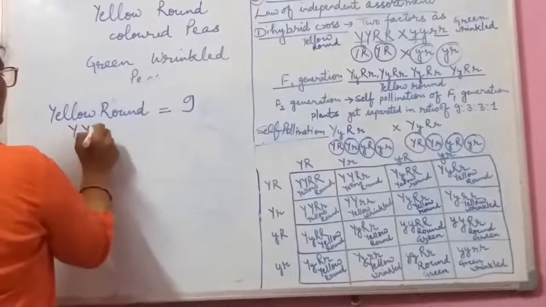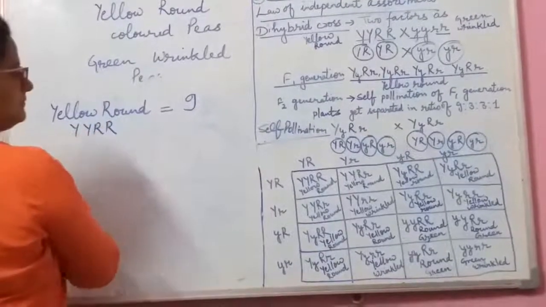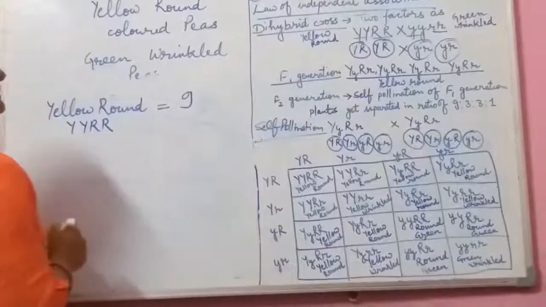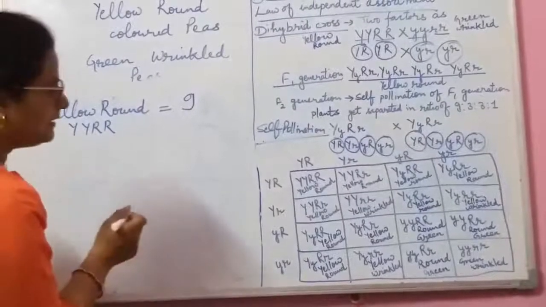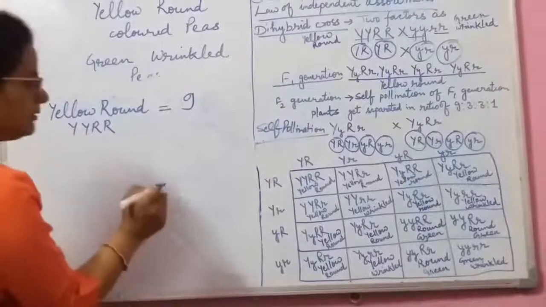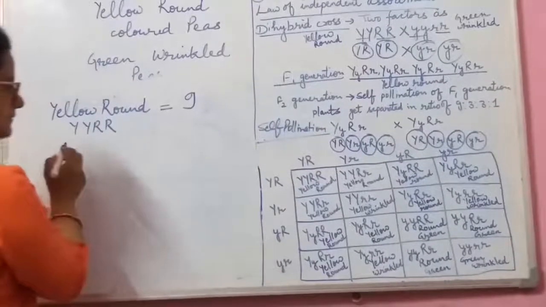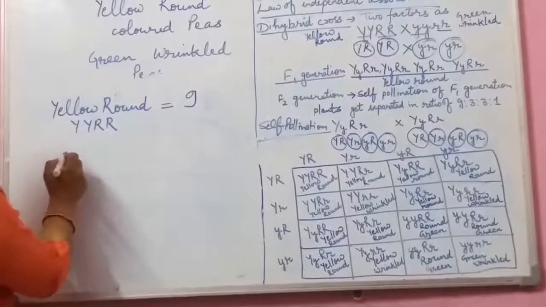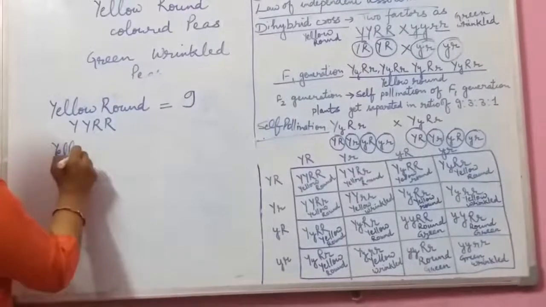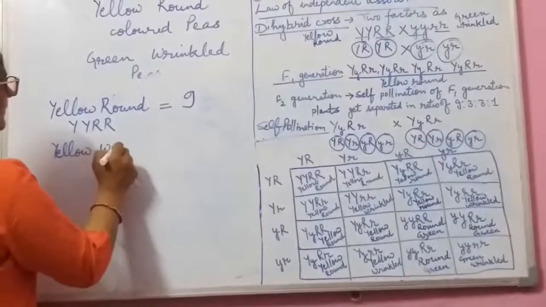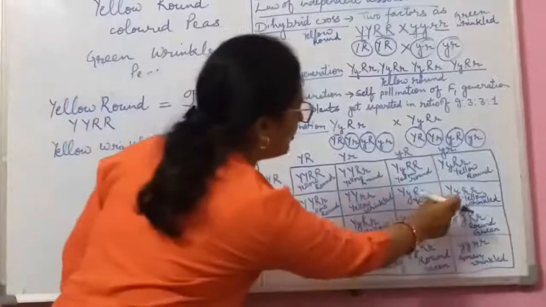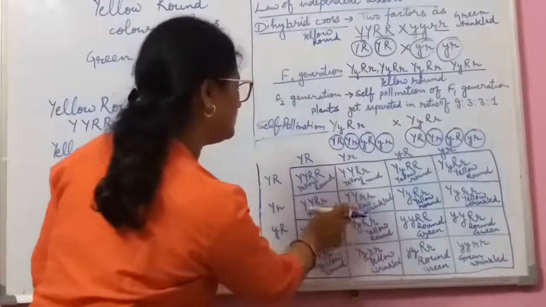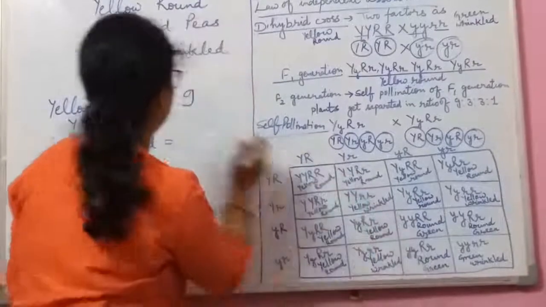Capital Y, capital R. Okay? Somewhere the capital R along with the small r also. Then yellow round, then green round or yellow wrinkled. Yellow wrinkled, how many? 1, 2 and 3. Okay? 3.